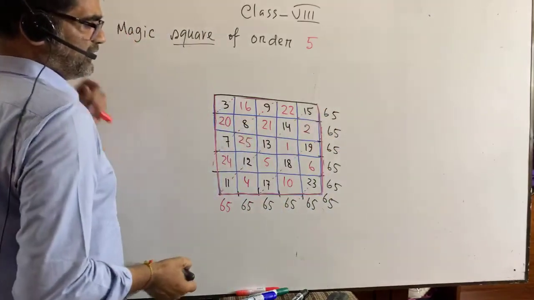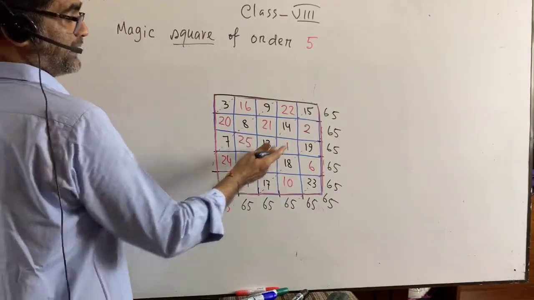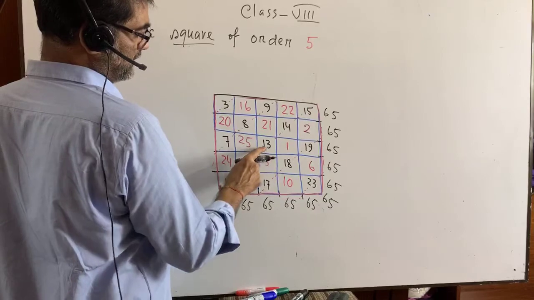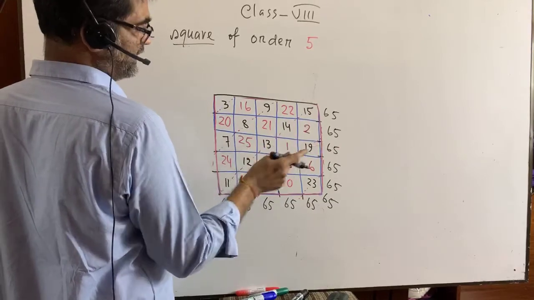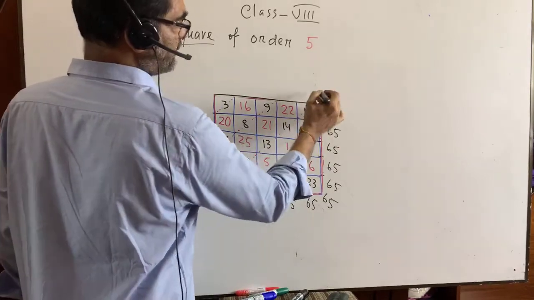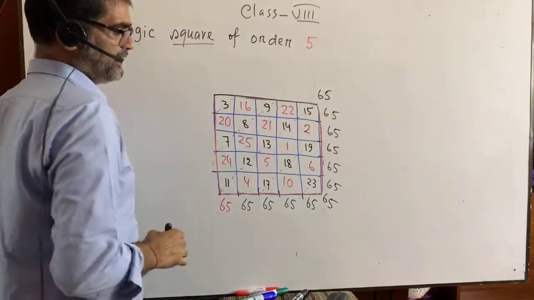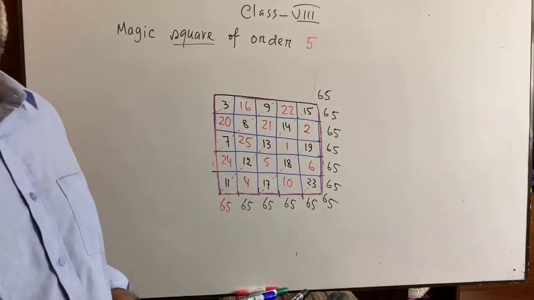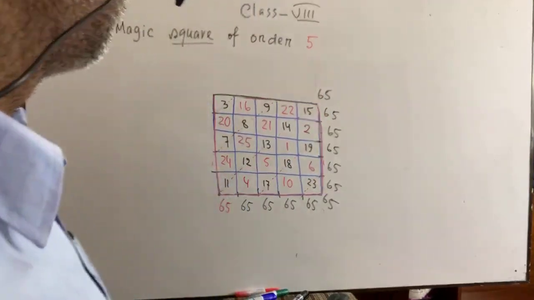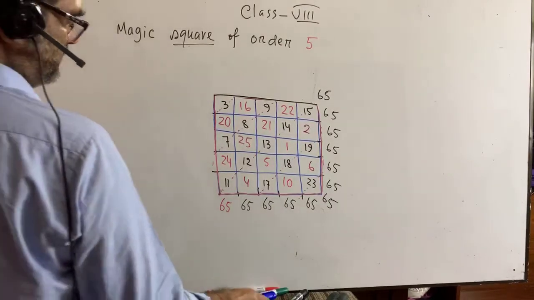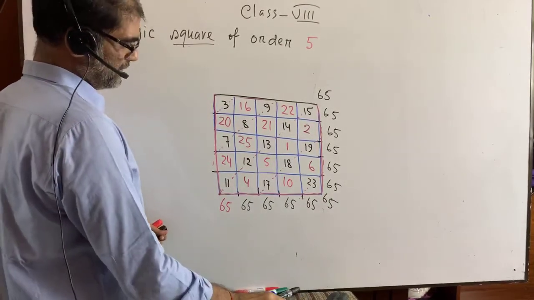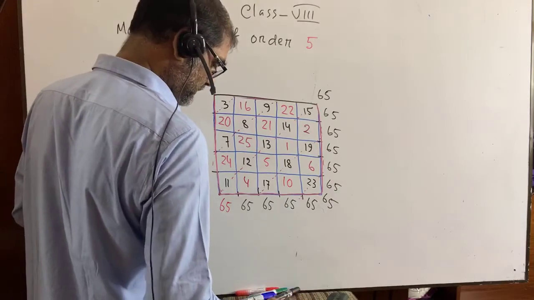Everywhere we are getting 65, but this diagonal is left to be calculated. That is 23, 23 plus 13, 36, 14, 50 plus 15, 65. Dear students, have you seen? Everywhere we are getting 65 as the magic number. I think you have enjoyed it. If it helps you, then I'll be happy.